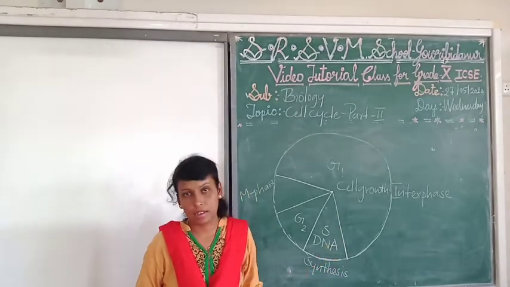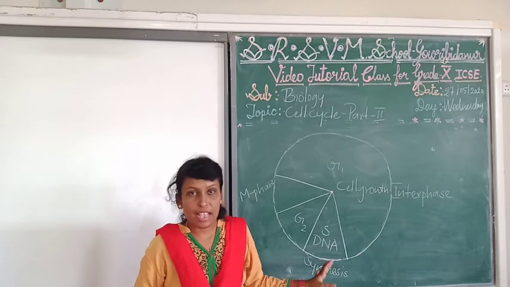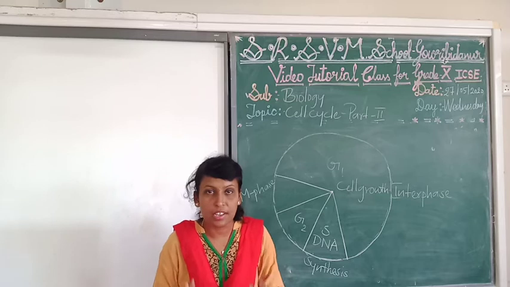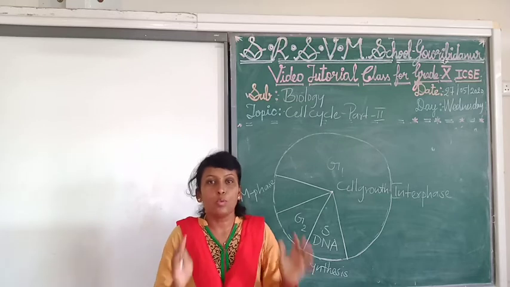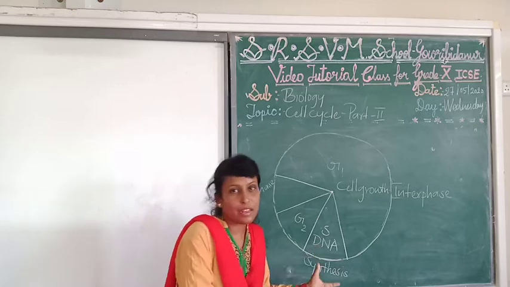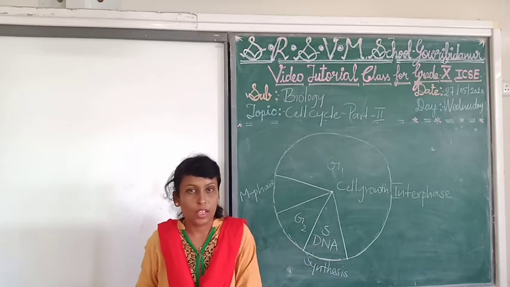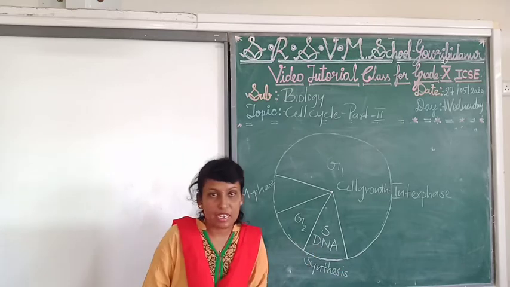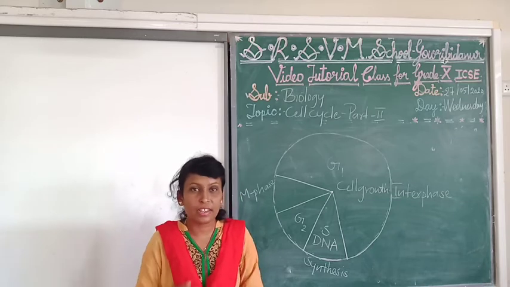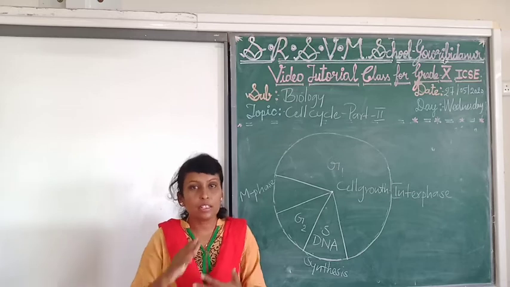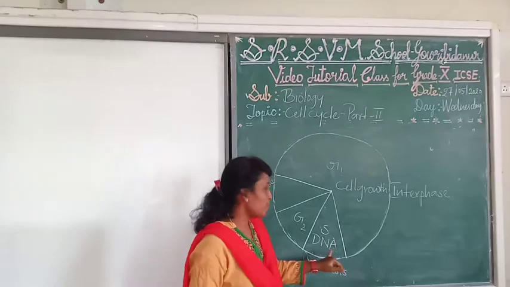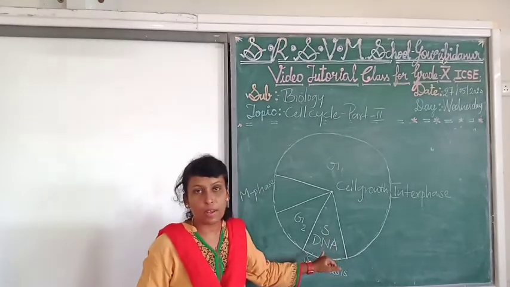Deoxyribonucleic acid is the genetic material present in the nucleus of a cell, which will be transferred from the parent cell to the offspring. That decides everything, mentally or physically, all the characters from the parents to offspring. The synthesis of DNA will be done.